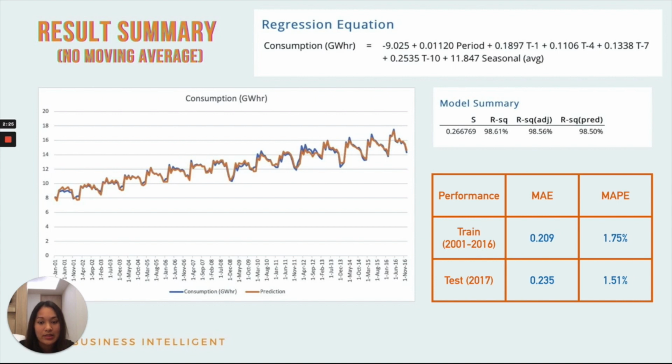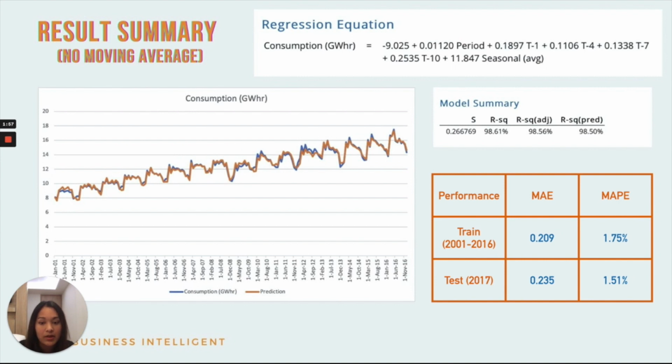R squared adjusted is equal to 96.02% and R squared prediction is equal to 95.78%. The R squared of 96.19% shows that the independent variables affect the dependent variable by 96.19%. The other 3.81% means there is some influence from other variables that are not in the model.